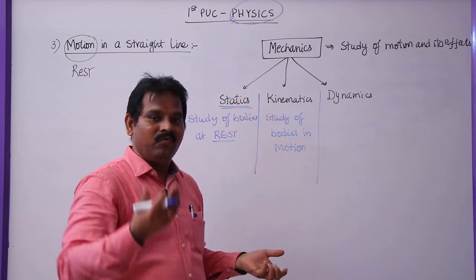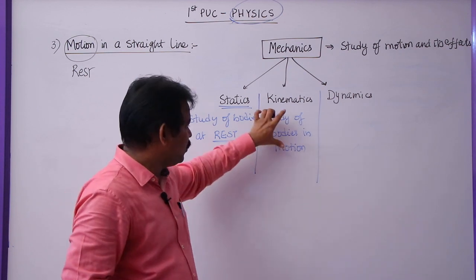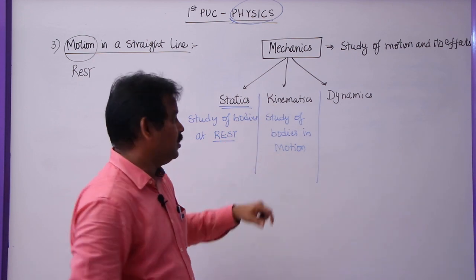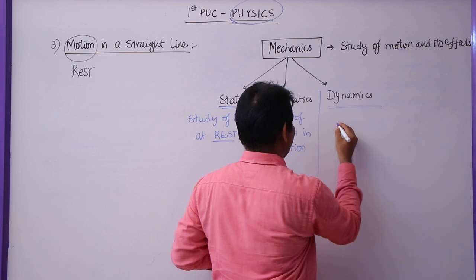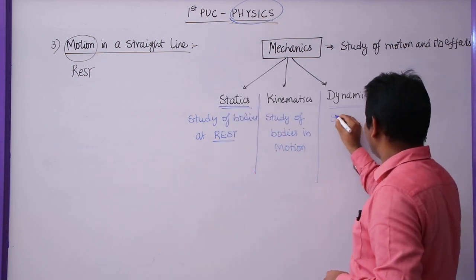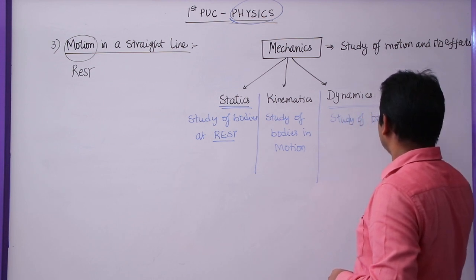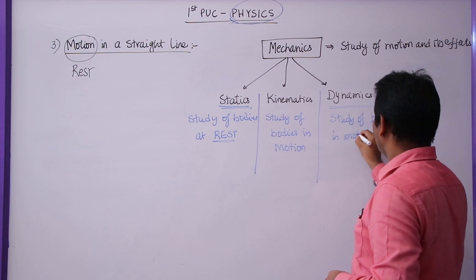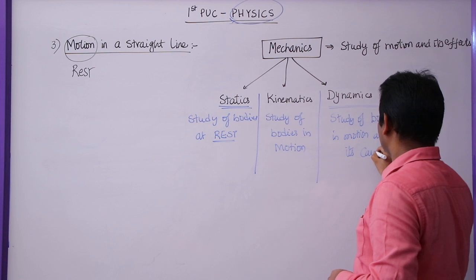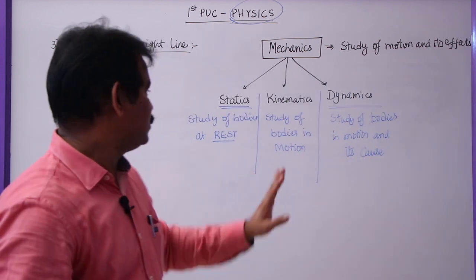We may have an idea, we know the fact, but we will not discuss the reason behind the motion of a body. The reason, that is force, will be discussed in dynamics. That is the study of bodies in motion and its cause. So these are the 3 parts of mechanics.